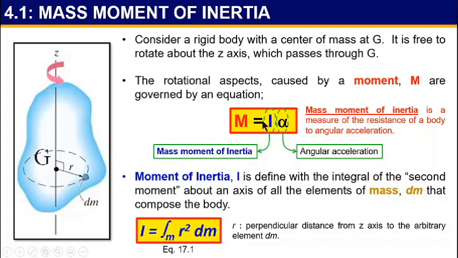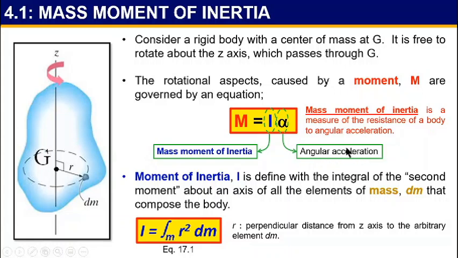What is mass moment of inertia? As a recap, mass moment of inertia is a measure of the resistance of a body to angular acceleration. It is a measure of resistance times alpha. What is alpha? Alpha is angular acceleration.